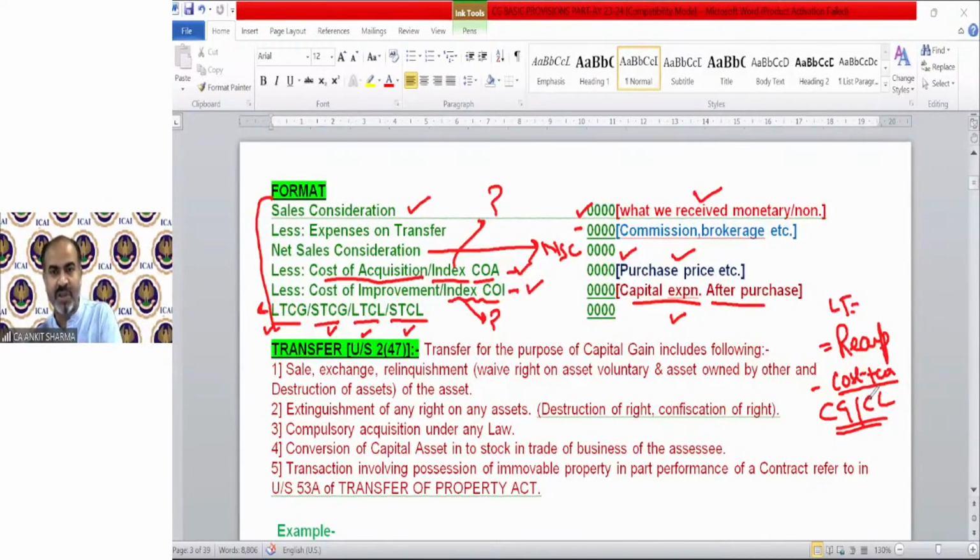Shreyas, just wait for the time when we will move on to our numerical part. These questions you should not ask yet. You should ask questions on what we just discussed till now: the definition of capital asset, charging section 45 concept and the format. If I answer your query, the other students will not be able to understand because we have not yet discussed the numerical part of capital gain. So just have patience, relax, enjoy the studies. I will answer each and everything.